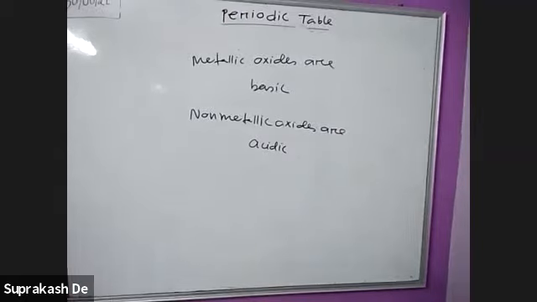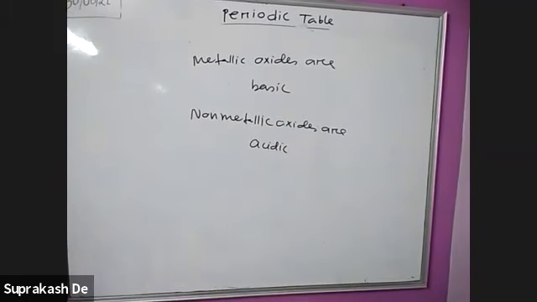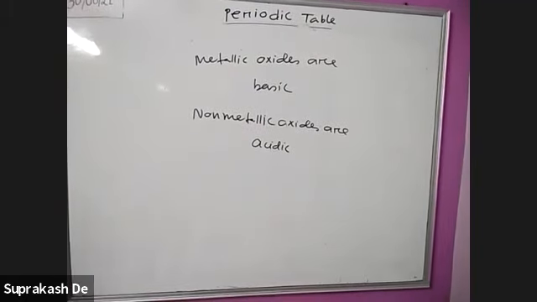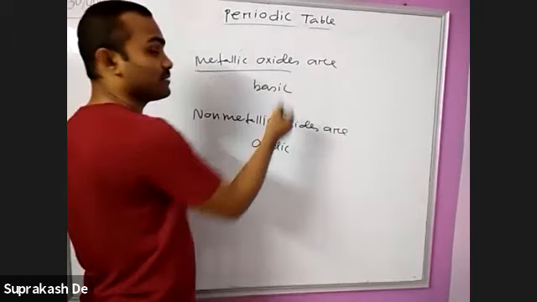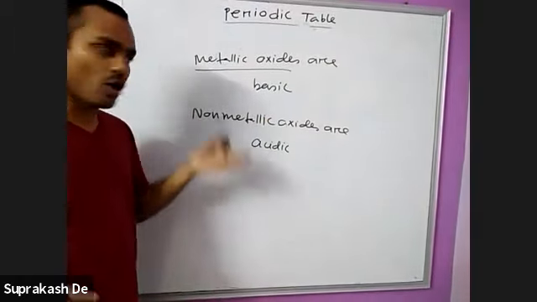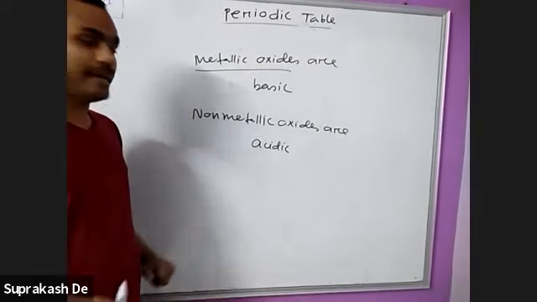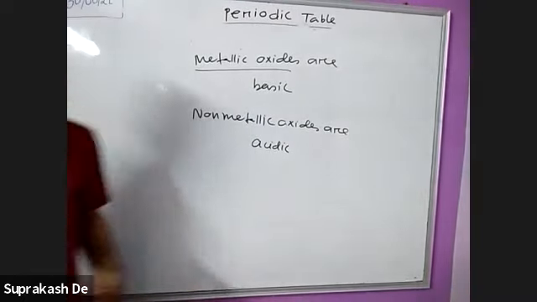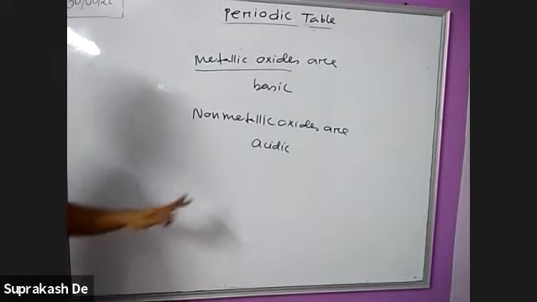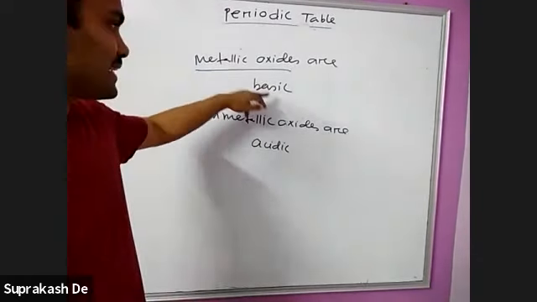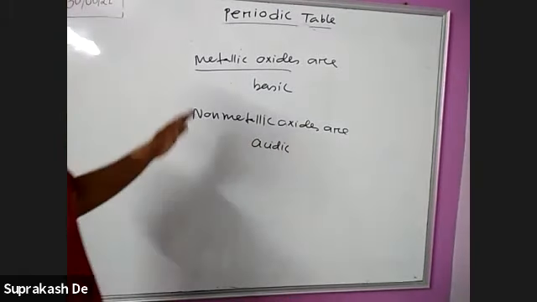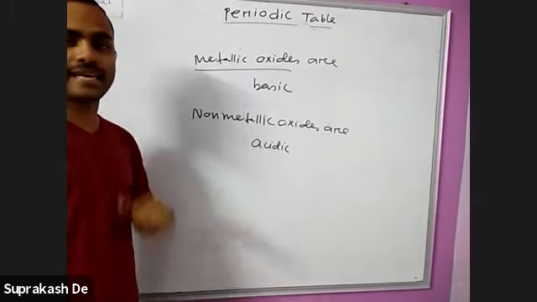Metallic oxides are basic in nature, and non-metallic oxides are acidic in nature. If the element is more metallic, the oxide becomes more basic. If it is more non-metallic, the oxide becomes more acidic.